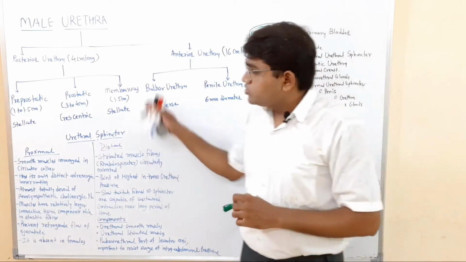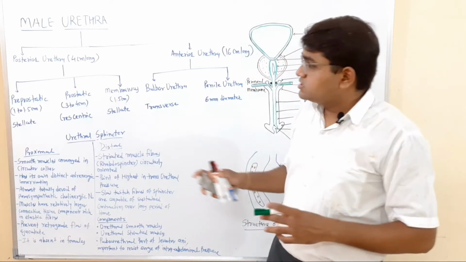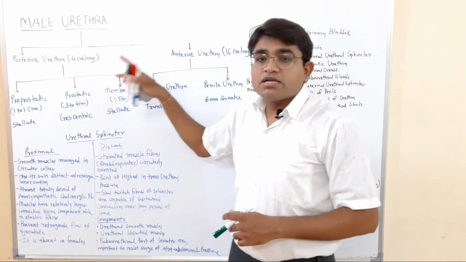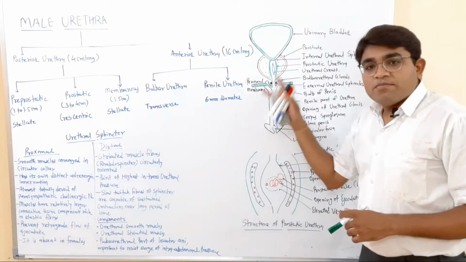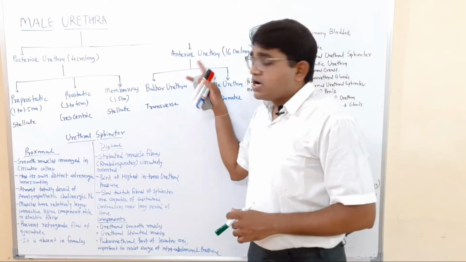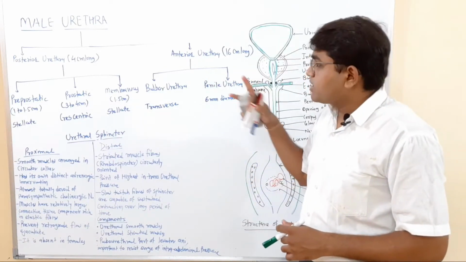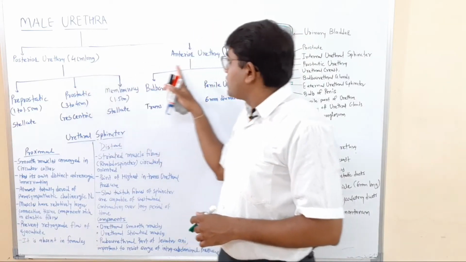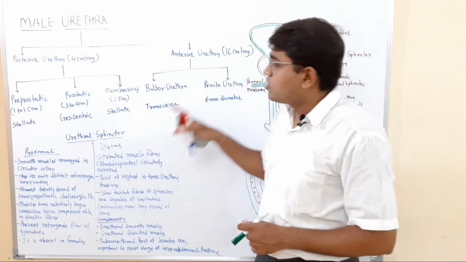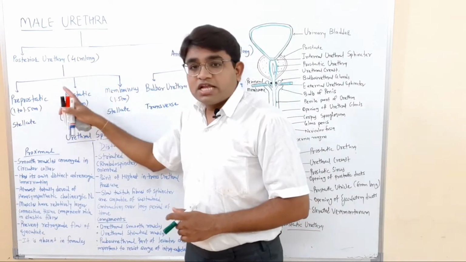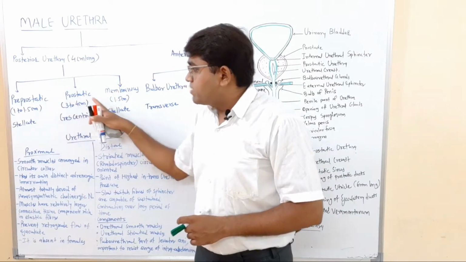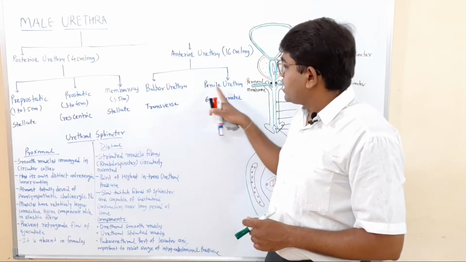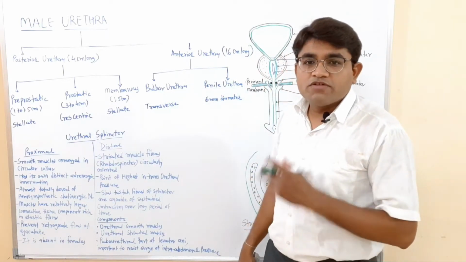So the urethra can be divided into these parts: the posterior urethra and the anterior urethra. The posterior urethra is the part superior to the perineal membrane, and the part below the perineal membrane is the anterior urethra. The posterior urethra is 4 centimeters long, and the anterior urethra is about 16 centimeters long. The posterior urethra has three parts: the pre-prostatic, the prostatic, and the membranous part. The anterior urethra has two parts: the bulbar urethra and the penile urethra.